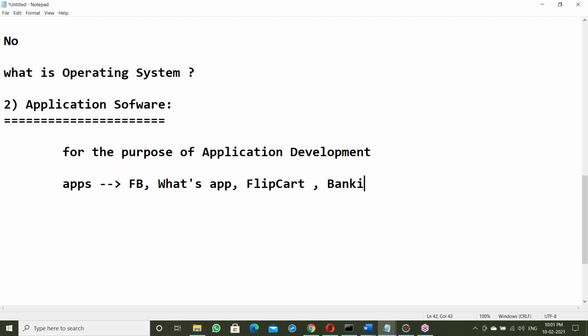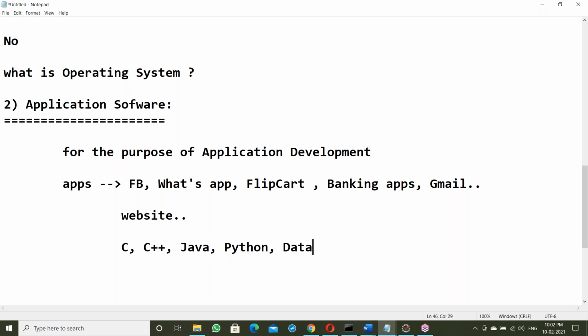Banking apps, Gmail, company websites or your college websites are all applications. To develop these applications, we need some software. Those are called application software, for example C, C++, Java, Python, databases.